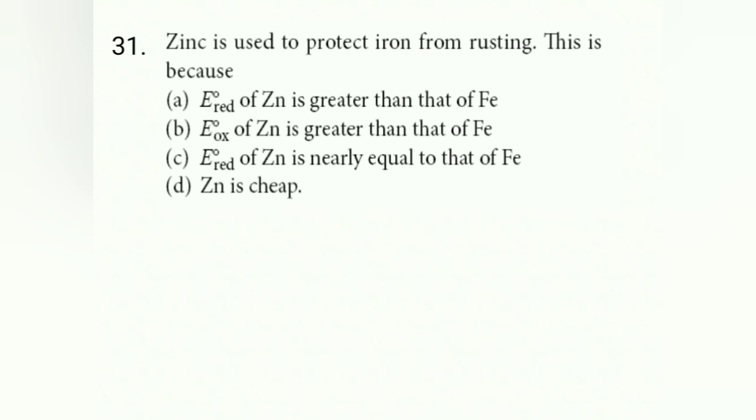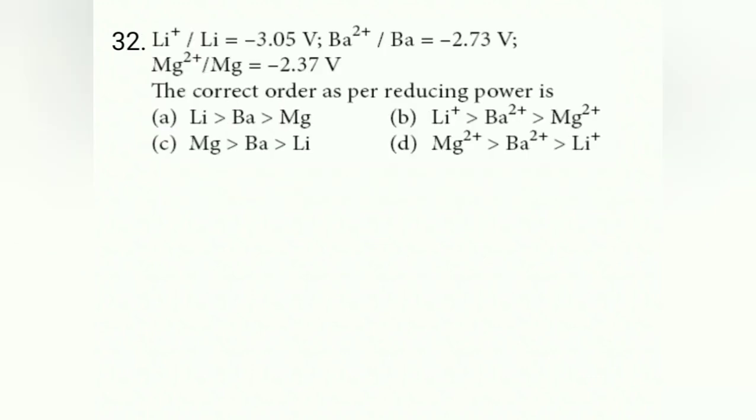Then 31st question, zinc is used to protect iron from rusting. This is because, in this particular case, remember, if they say E naught of reduction of zinc is greater, it is wrong, it is lower. So E naught of oxidation of zinc is greater is the correct answer. So answer is B. 32.